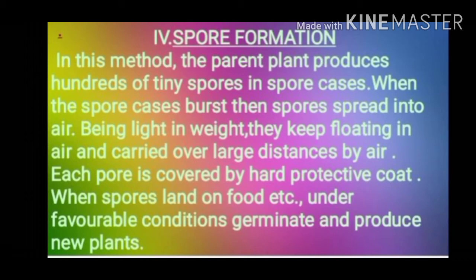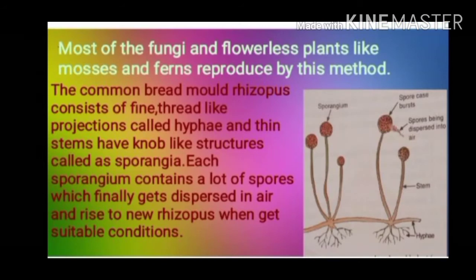Each spore is covered by a hard protective coat. When spores land on food or some other surface with favorable conditions, they germinate and produce new plants. Most of the fungi and flowerless plants like mosses and ferns reproduce by this method.